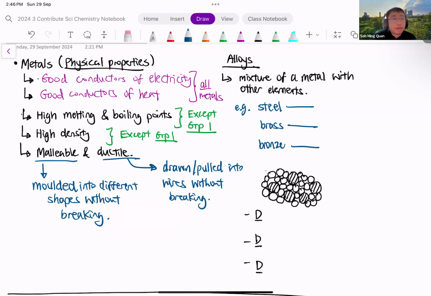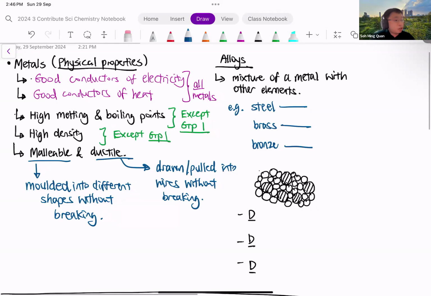An alloy is a mixture of a metal with other elements. We need to know this concept of an alloy. What that means is you need one metal and some other elements to mix with it. So you must have at least one metal inside the mixture.